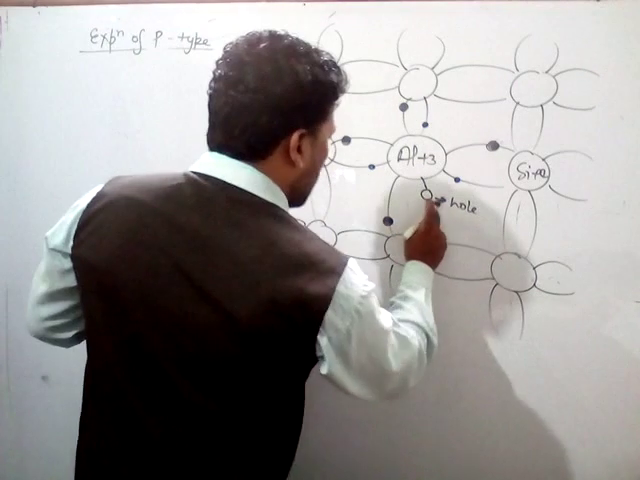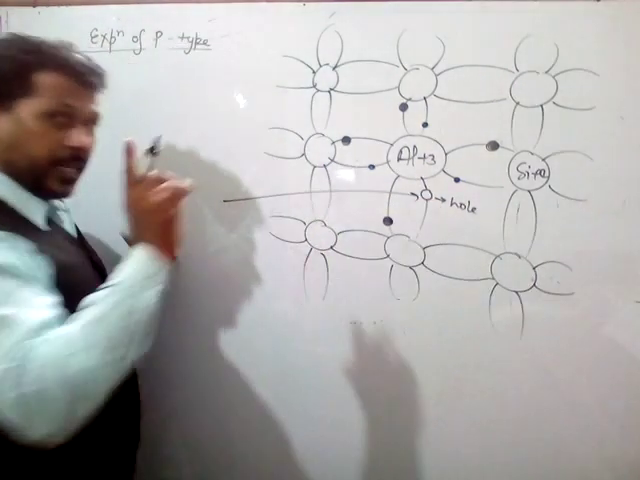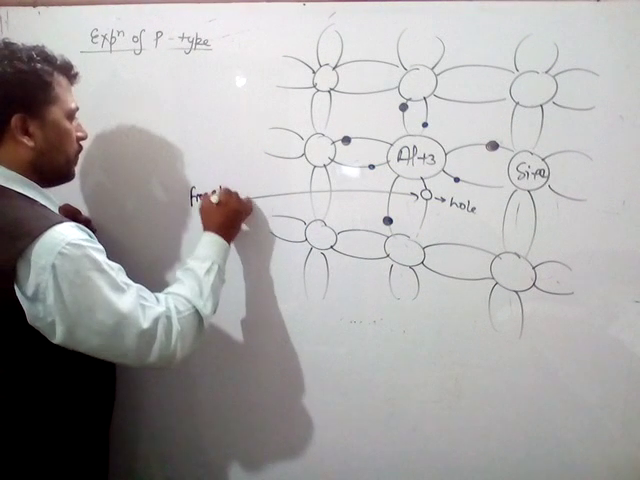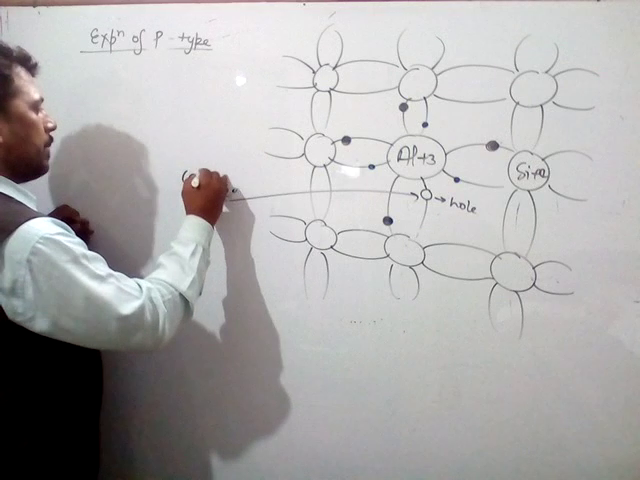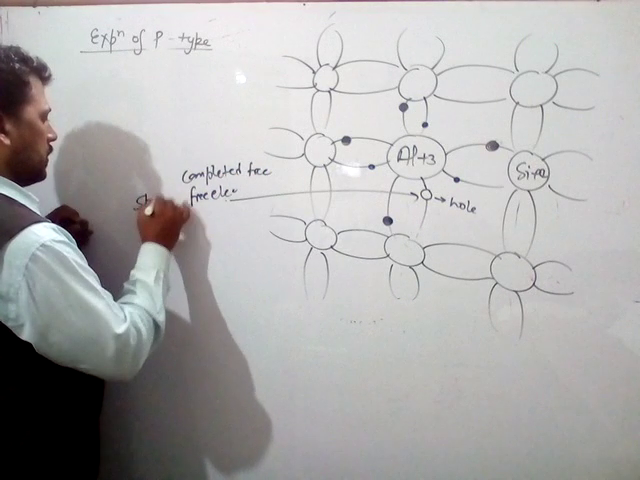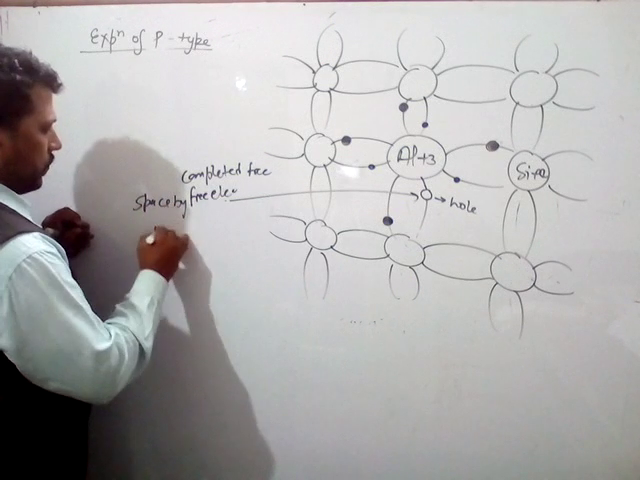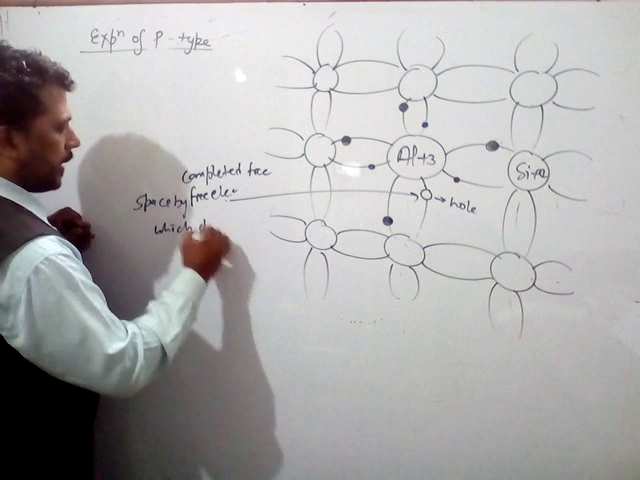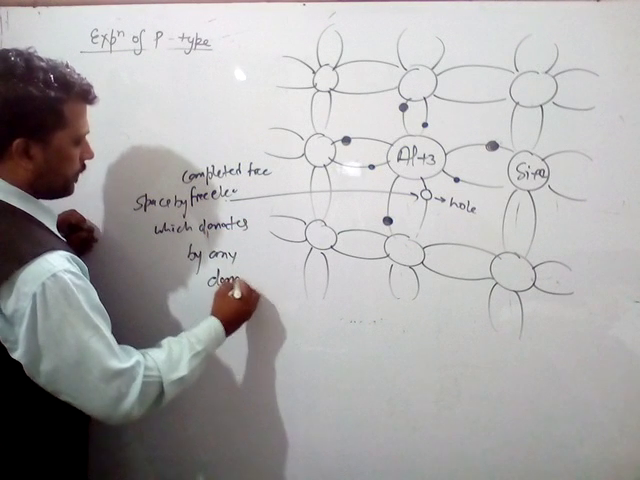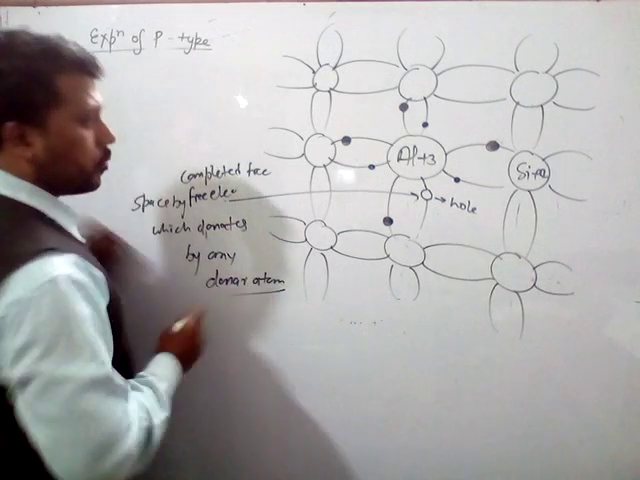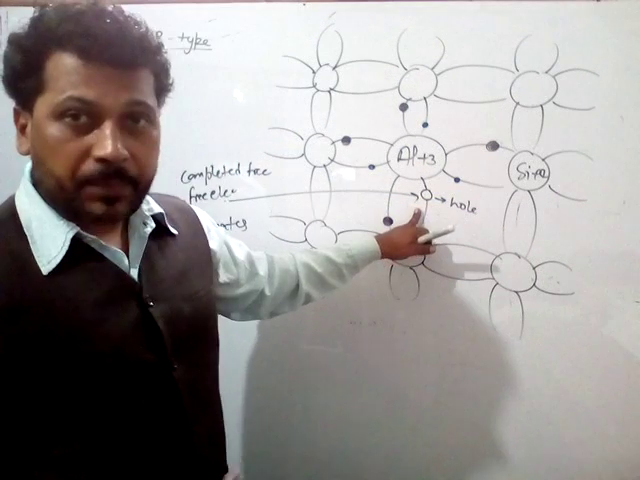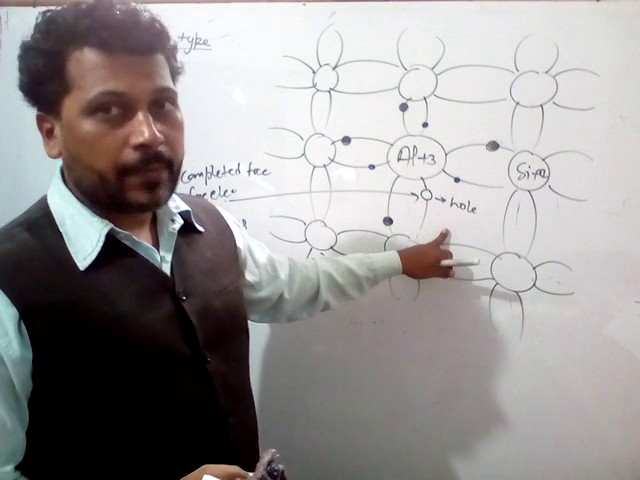So this space is filled by free electrons which are donated by any donor atom. So ये free electron से complete किया जाएगा. Completed free space by free electron which is donated by any donor atom. किसी डोनर एटम के थ्रू डोनेट किया जाएगा तब यहाँ पर ये कंप्लीट होगा. फिलहाल ये स्पेस एम्प्टी है due to the lack of electron to the aluminium atom.